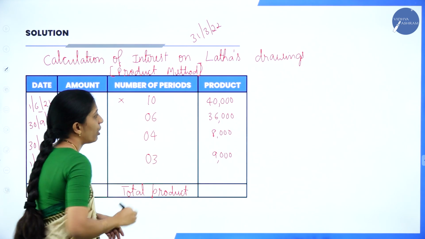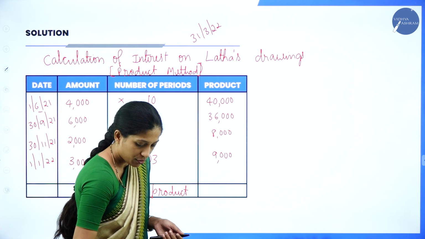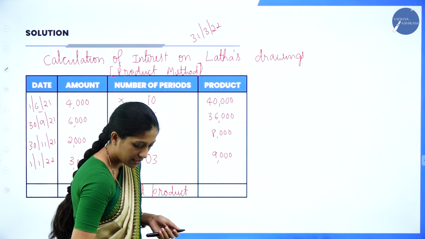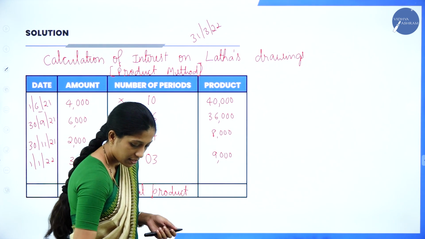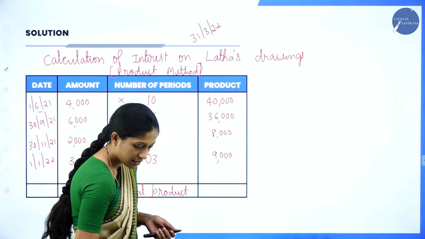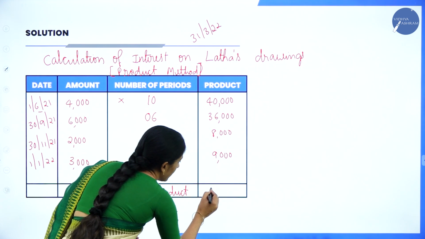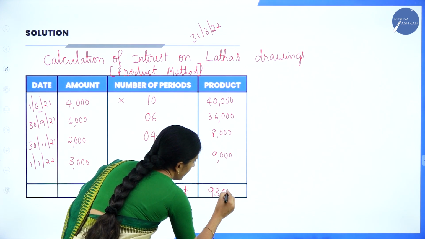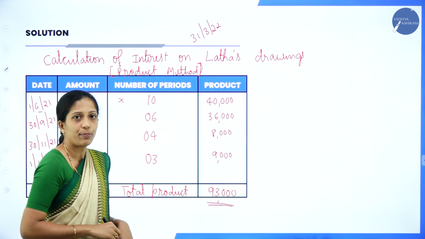Total product, add all these. That is 40,000 plus 36,000 plus 8,000 plus 9,000. So the total product is 93,000. So this is the total product.